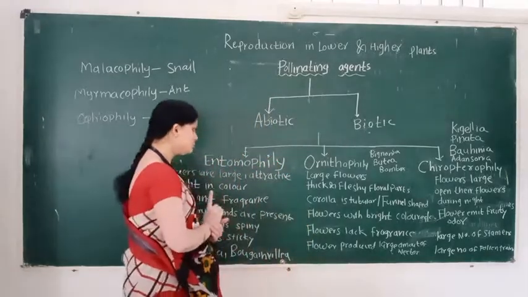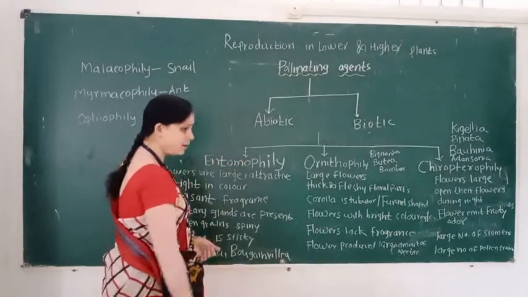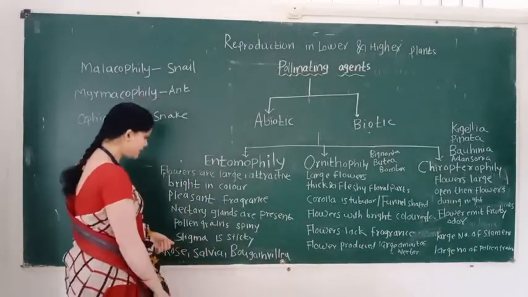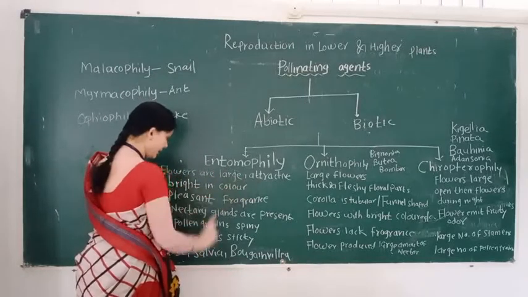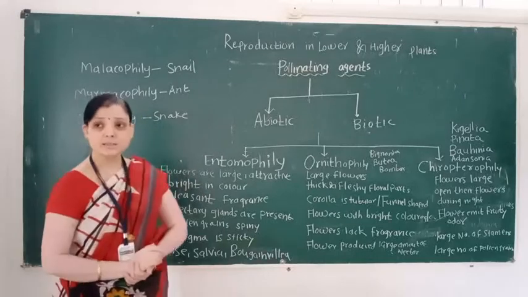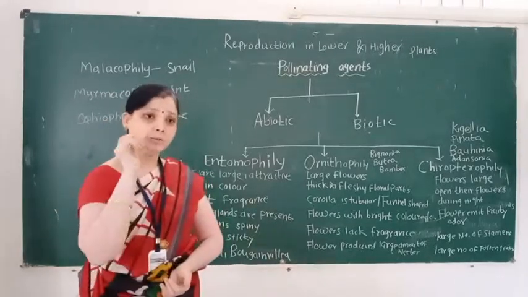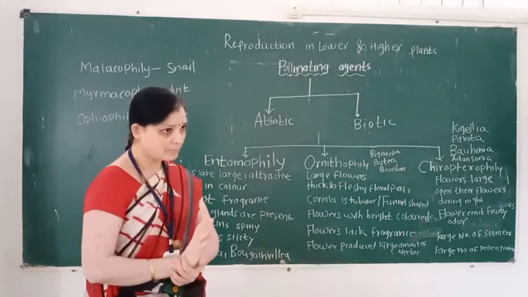So these are the floral adaptive characters of entomophily. The first character is that flowers are large and attractive. Flowers are bright in color. And another important character: when flowers are large, showy and attractive, this is the floral adaptive character.